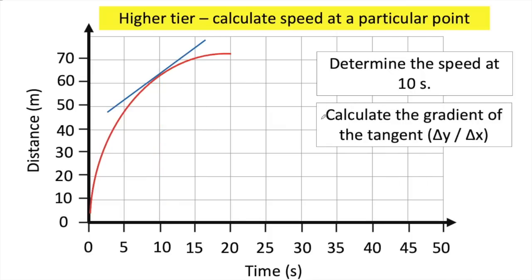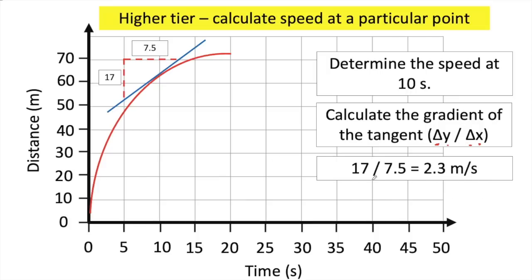You would then calculate the gradient of the tangent by doing the change in y divided by the change in x. So draw a triangle anywhere on that tangent, and we can calculate the x value, the y value, and we remember we always do the y divided by the x. So we do 17 divided by 7.5 to give us 2.3 meters per second.